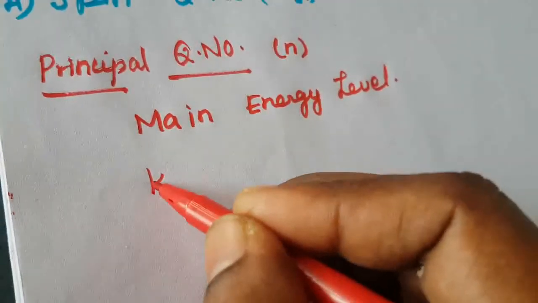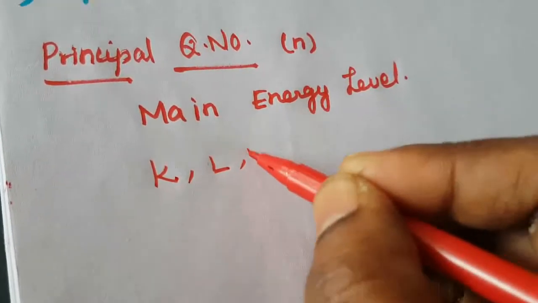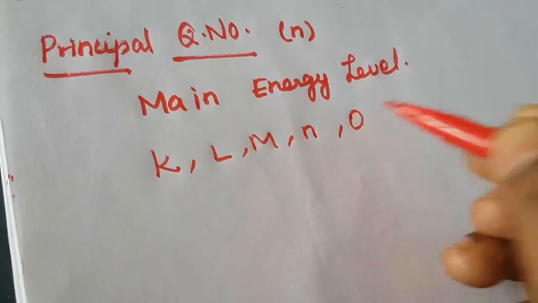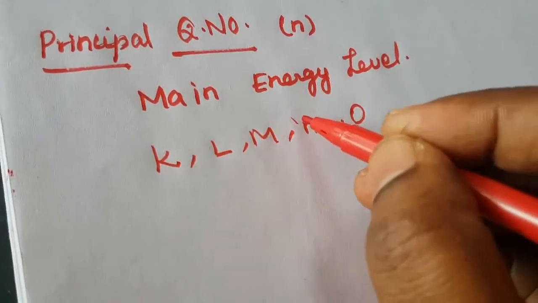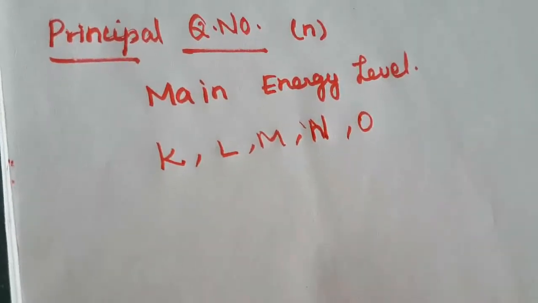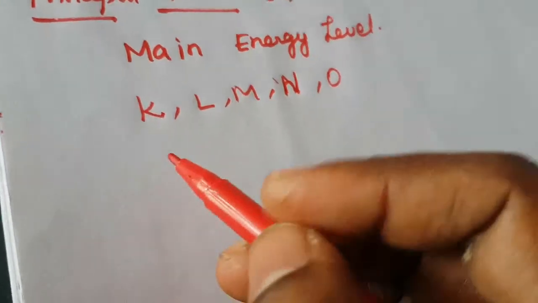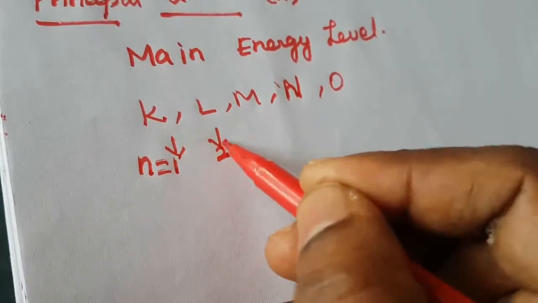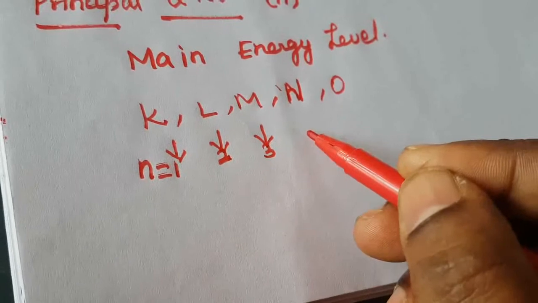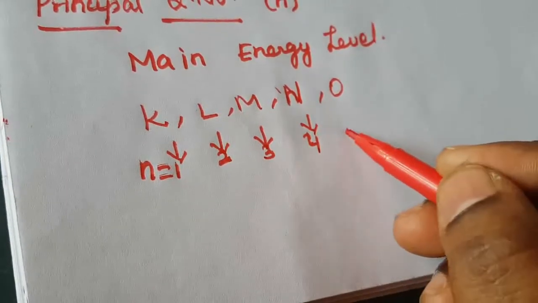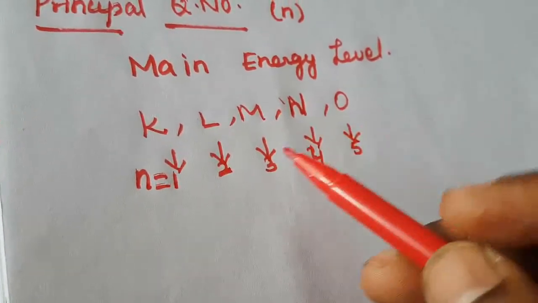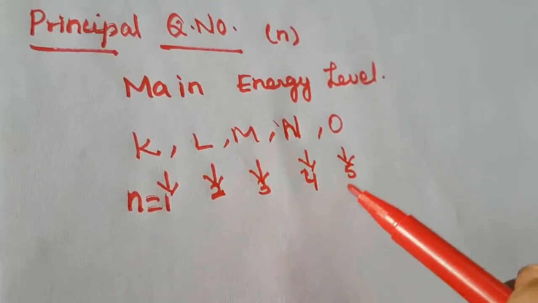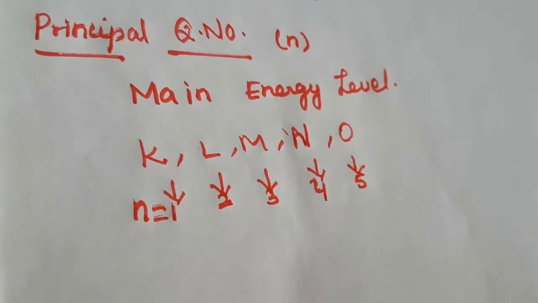So what are the shells present? K, L, M, N and then finally O. Here you are going to learn K, L, M, N and O, which are capitals. What is the K shell? Suppose the n value is equal to 1, that is the K shell. 2 means L shell. 3 means M shell. 4 means N shell. 5 means O shell.